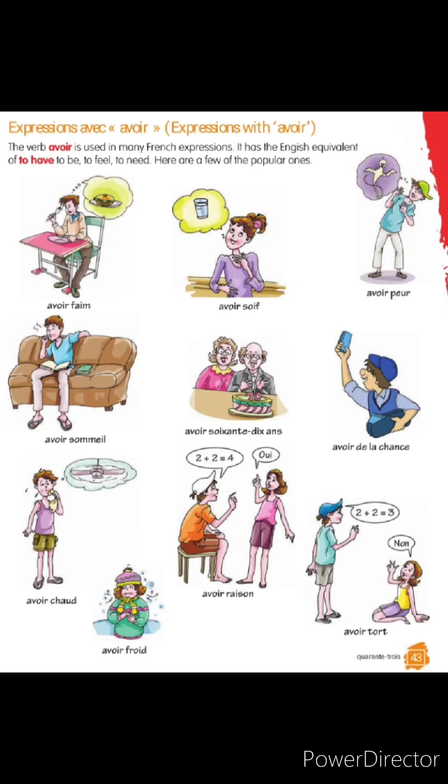Next, he is afraid of a ghost. So it is il a peur. Peur means fear. Il a faim, elle a soif, il a peur. According to the person, the subject changes. Okay. Next one, he feels sleepy. Il a sommeil. Sommeil means sleepy. And next one, it is avoir de la chance.